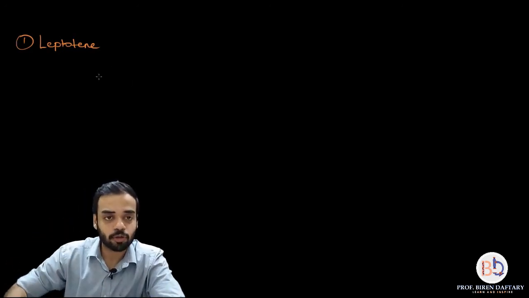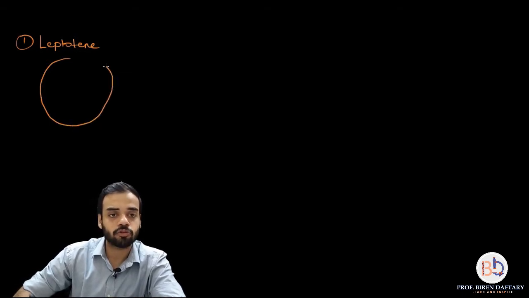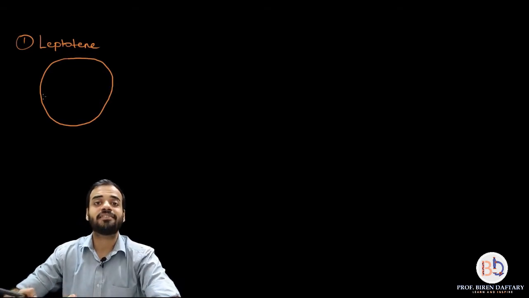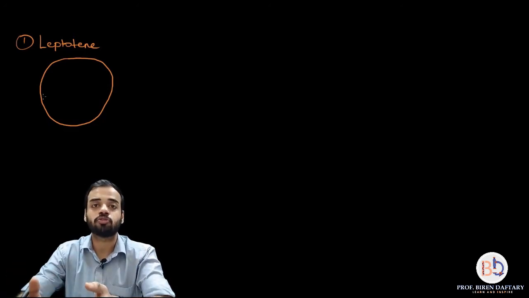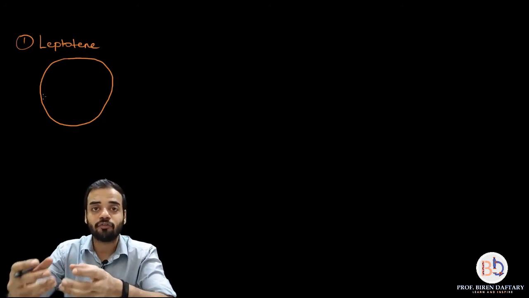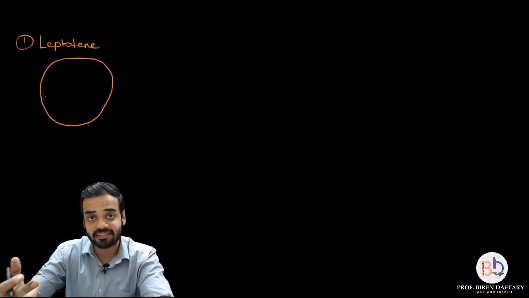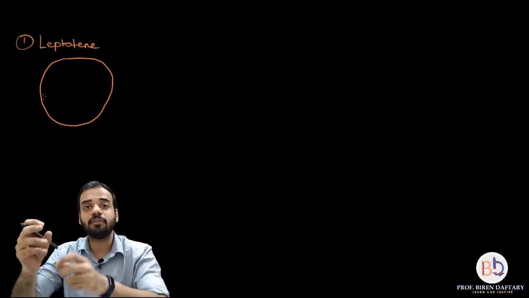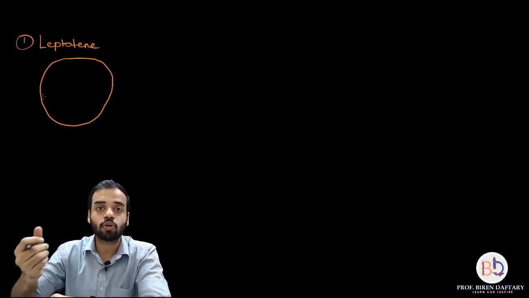So the cell that I'm going to draw over here, suppose if this is the cell, then please remember that the chromosome formation step has just started, the condensation step has just started. So chromatin has not been entirely converted into chromosome. These are just newly formed chromosomes which are still undergoing packing, or condensation. So these chromosomes are very, very thread like. Please remember, the meaning of leptotene is thread like chromosome.